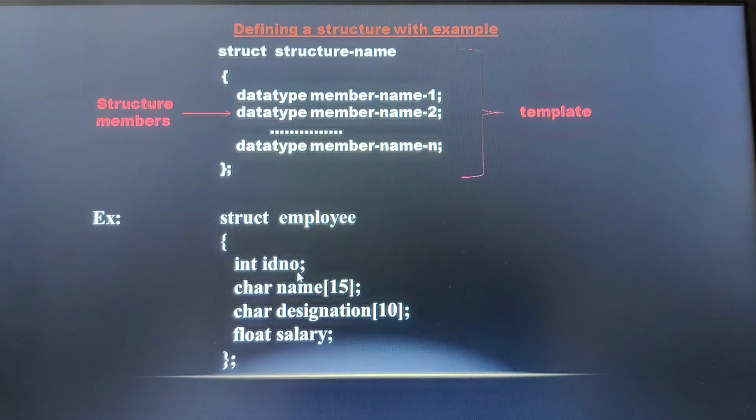You are just telling the compiler that you are going to use a variable known as ID number of data type int, name of type char, designation of type char, salary of type float. But memory allocation will not be done. You are just telling the compiler your structure name is employee and you are going to use this many variables, or data items, in the given employee structure. Then the question is, when does memory allocation happen for a structure? That we shall understand in the next slide.